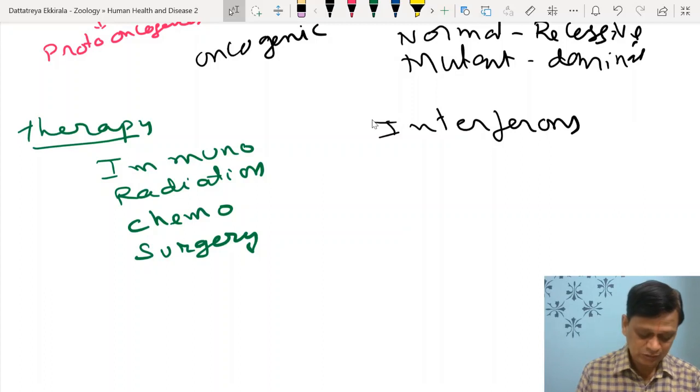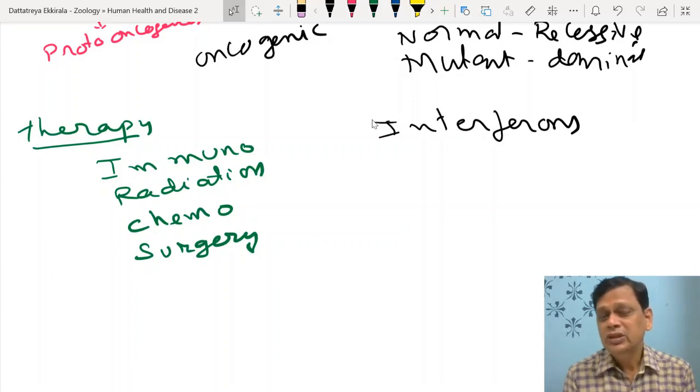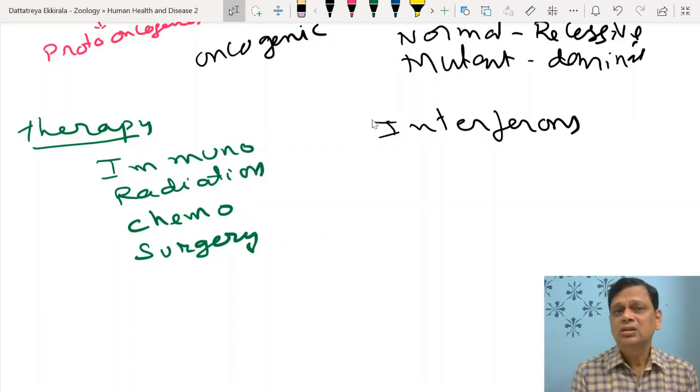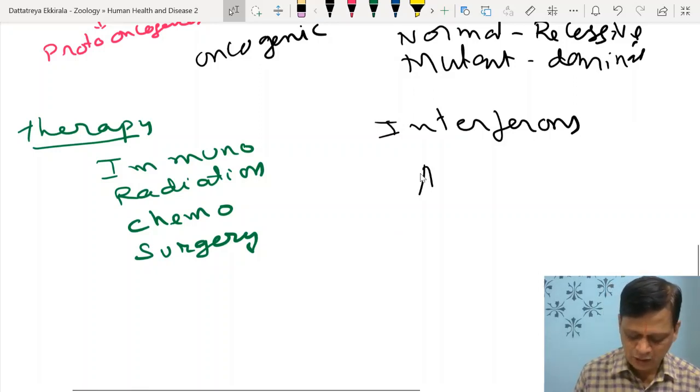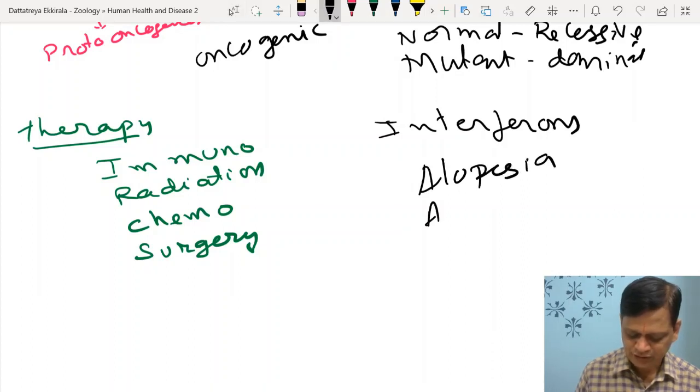So immunotherapy, and various metals and alum adjuvants are used, which will act as immunostimulants. Then radiation therapy. They try to destroy fast dividing cells, then cancer can be controlled, but unfortunately there can be side effects like alopecia, loss of hair, and anemia, a decrease in blood supply, called anemia.